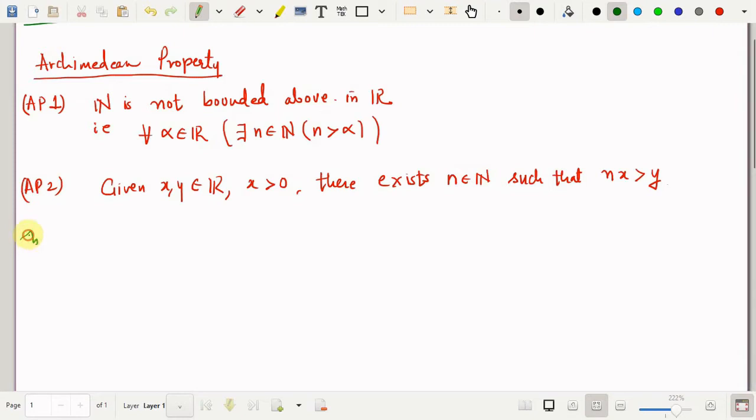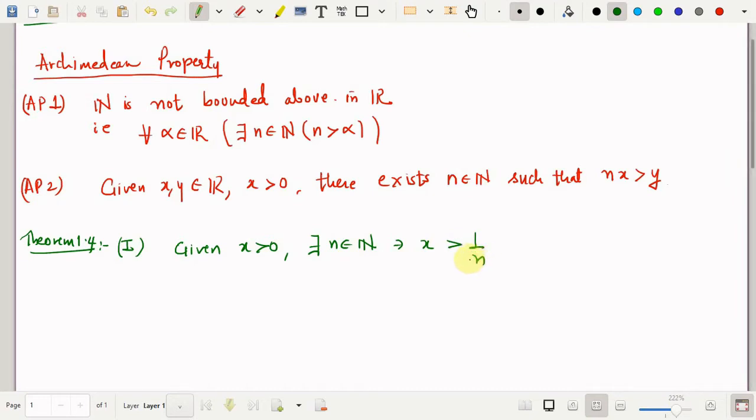So theorem 1.4. There are two statements which I would like to make in this theorem. I'll call them 1 and 2. I'll be proving both the statements separately. The first says that given x positive, there exists n belonging to N such that x is greater than 1 by n, or in other words n is greater than 1 by x.